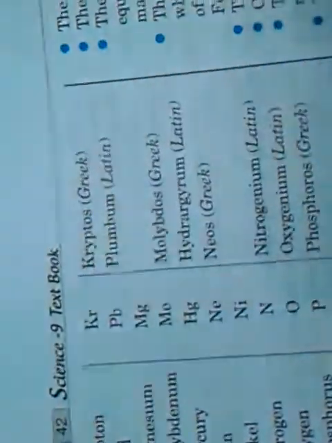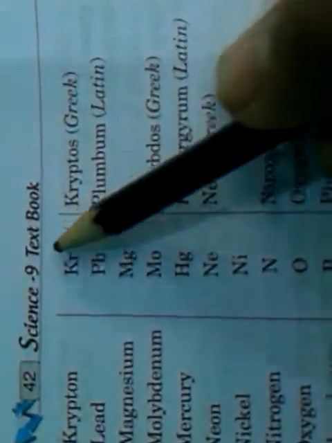Because its Latin name is stannum, and these names are usually derived from Latin or Greek. For example, lead is the English name, but its name is plumbum in Latin, hence its symbol is Pb: P and B from plumbum.